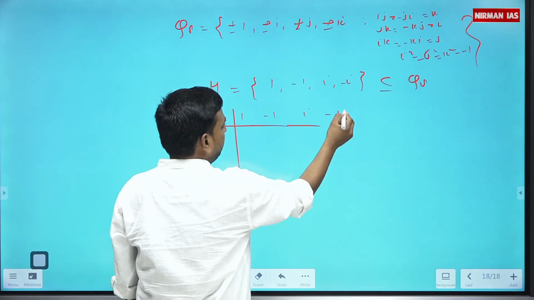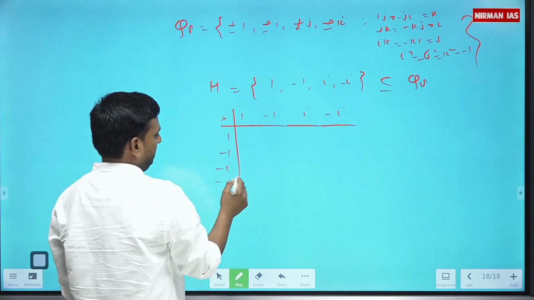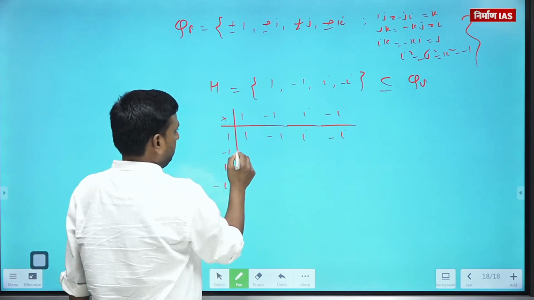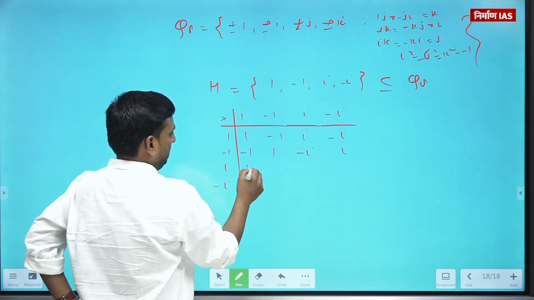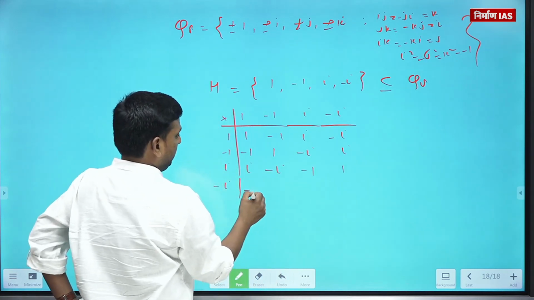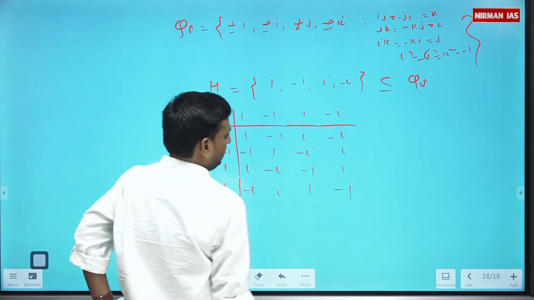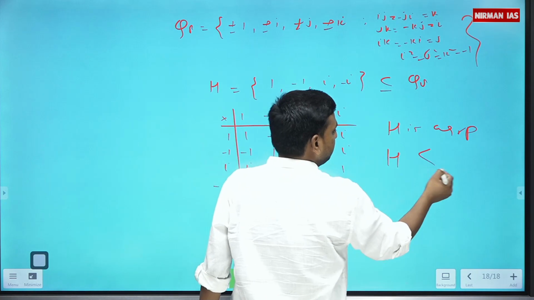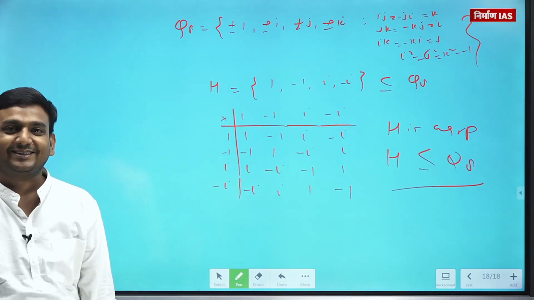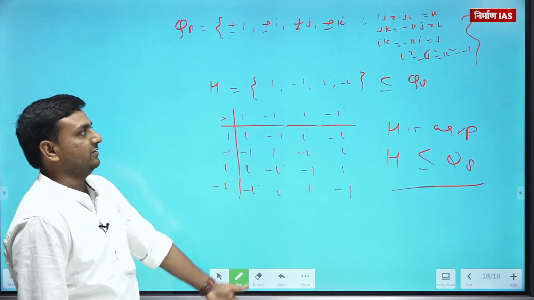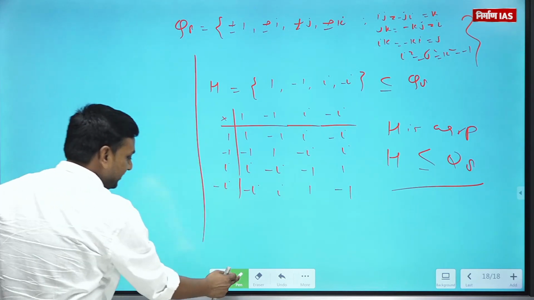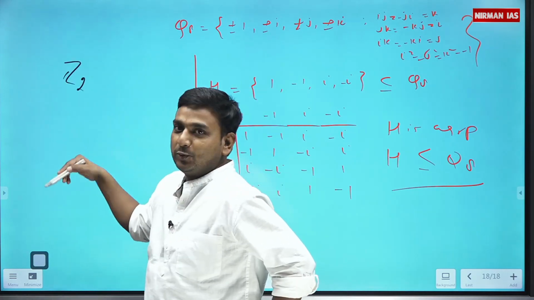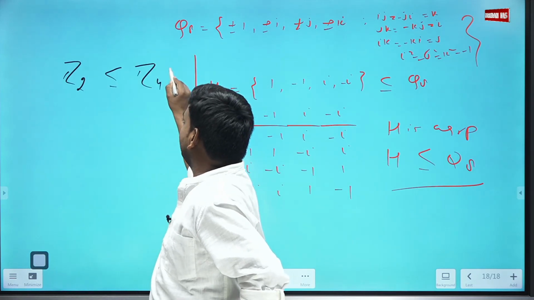Also, you can check it out with respect to multiplication. Make the composition table with 1, minus 1, i, minus i along both rows and columns. From this composition table, H is a group. So H is a subgroup of Q8. Ready? So do practice at your end. Similarly, you tell me, Z2 is a subgroup of Z4.